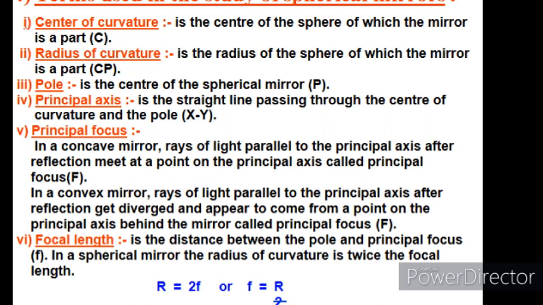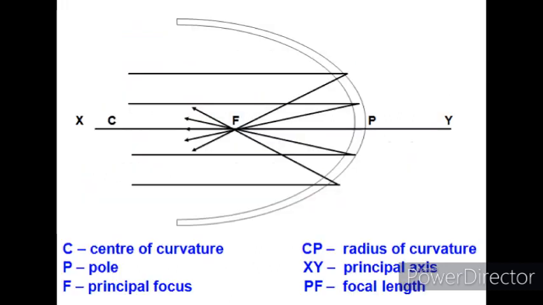There is one relation between radius of curvature and focal length. Now, as we know, the distance of the focus from the pole is equal to the distance of the focus from the center of curvature. So, the radius of curvature is f plus f, that is 2f. Now, first we will see the pole. As I told you, pole is the center of the mirror. So, it is denoted by the letter P.